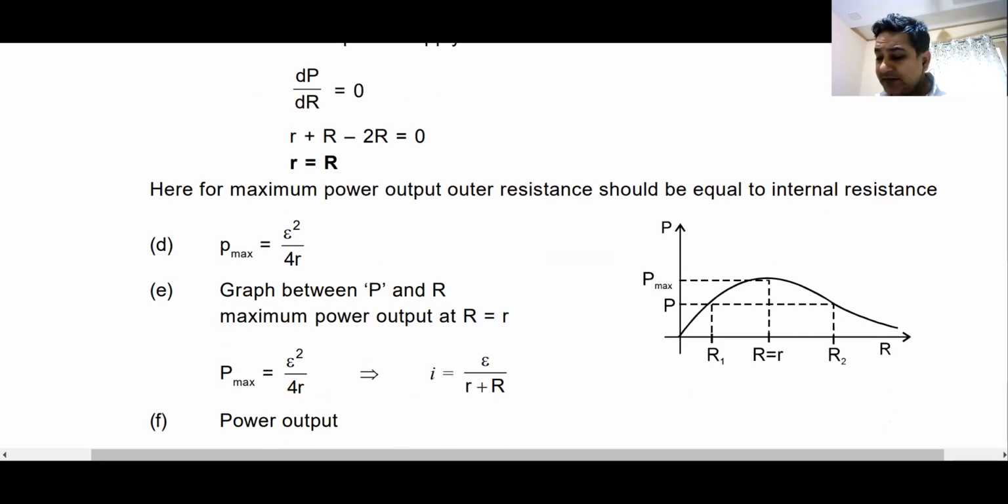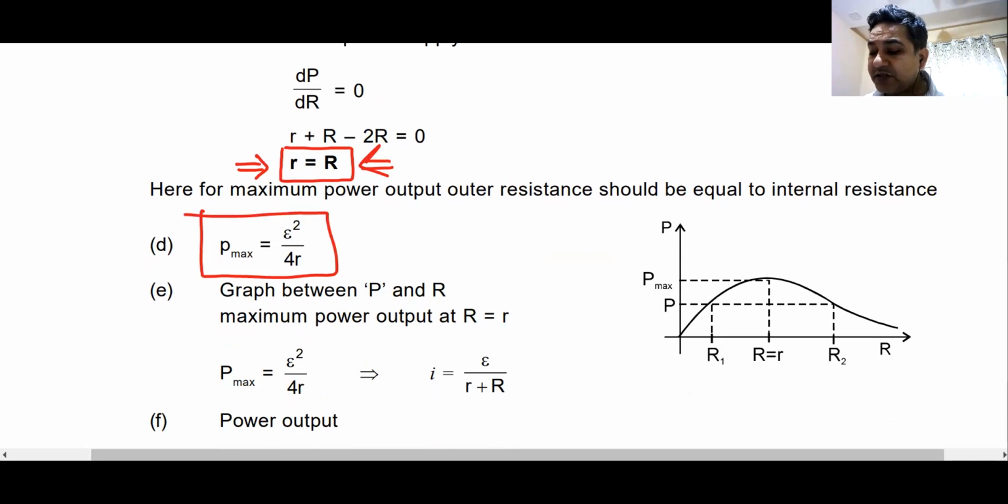This is the relation between the two quantities. The external load R must be equal to the internal resistance r of the battery. In this case, the maximum power is transferred, and the maximum power is E squared by 4r. If I plot a graph between power and the load resistance, this is how the graph looks.